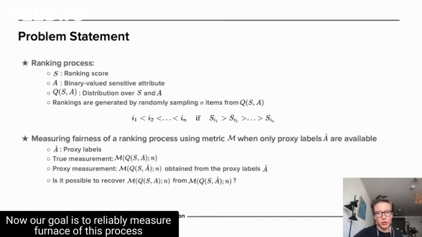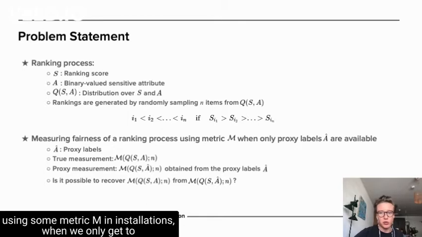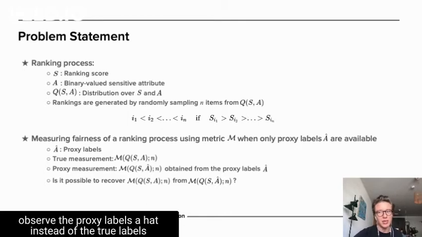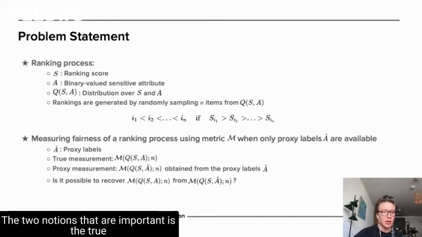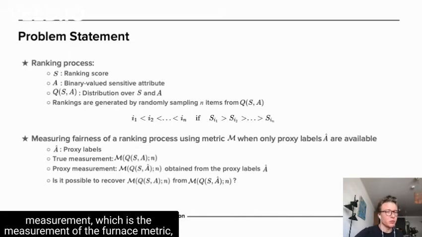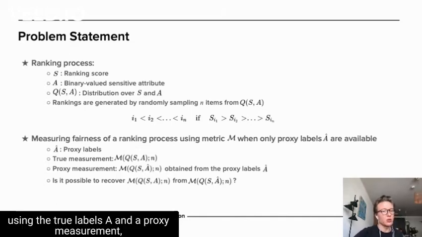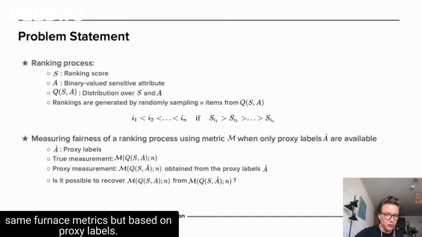Now, our goal is to reliably measure fairness of this process using some metric m, in situations when we only get to observe the proxy labels A hat instead of the true labels A for the items in the generated list. The two notions that are important are the true measurement, which is the measurement of the fairness metric using the true labels A, and the proxy measurement, which is the measurement using the same fairness metric but based on proxy labels A hat.